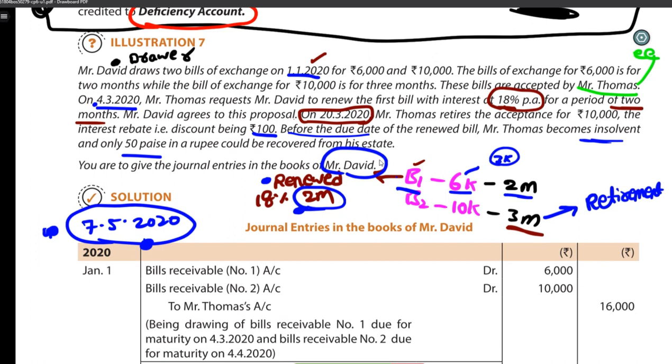Retirement is happening in the second one, right? Okay. So on 2/3/2020, we are receiving the money. Since we are receiving money earlier than the due date, we don't need to calculate how early we are receiving it. Normally you would calculate it to find out the discount. Now they have given the discount in the question itself.